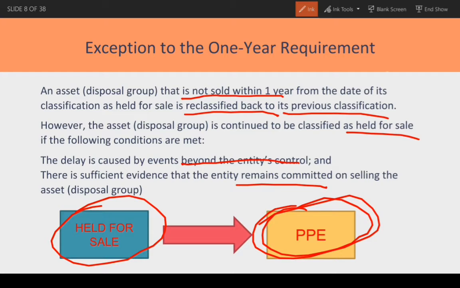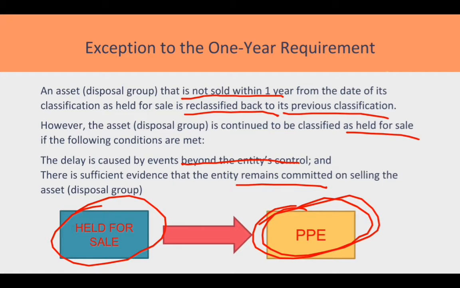So, naging delay ito, kaya hindi agad nabenta yung asset. Pwedeng naging delay yung mga fortuitous events kung bakit hindi agad-agad na benta yung asset within 1 year. And, merong sufficient evidence na yung entity ay patuloy na committed pa rin or patuloy na naglo-locate pa rin sila ng buyer para mabenta yung asset kahit natapos na yung 1-year requirement.